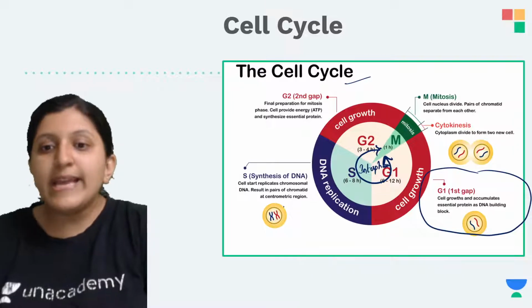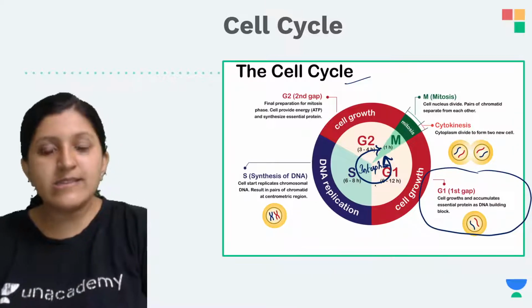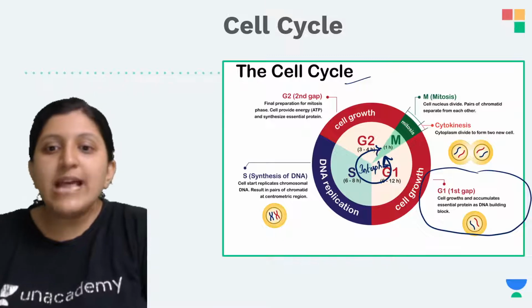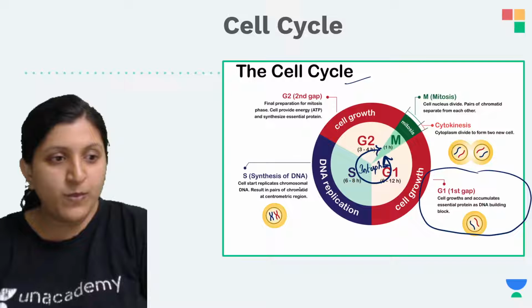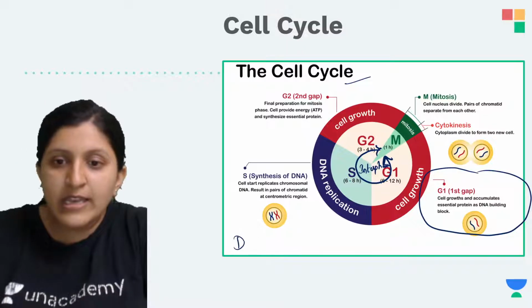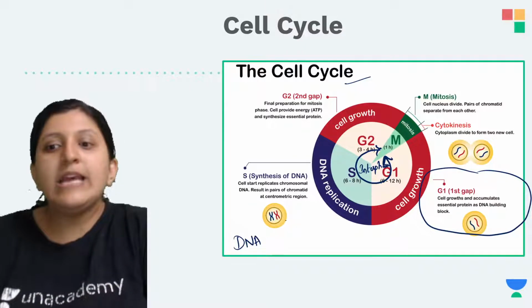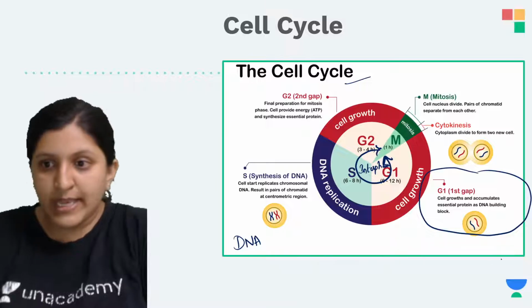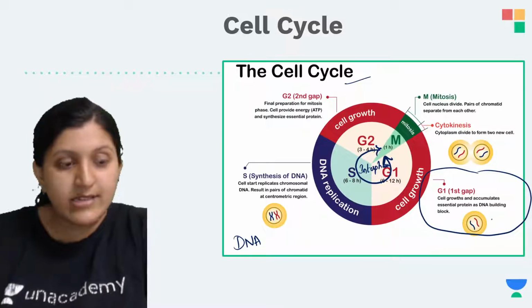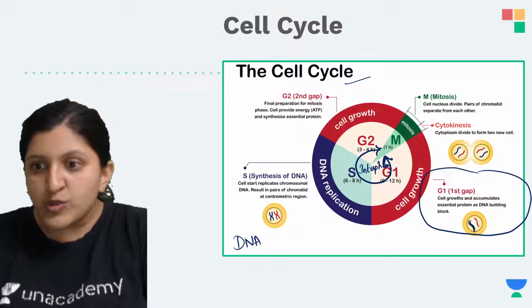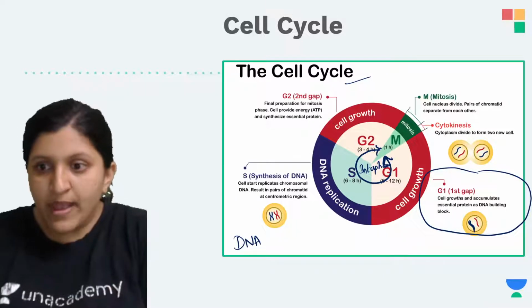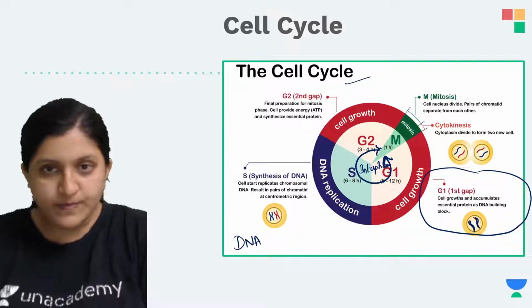Next in the S phase, that is synthesis of DNA, the cell starts to replicate the chromosomal DNA. Whatever DNA was there is actually getting replicated. Earlier you can clearly see in this picture, this is one chromosome, and this is one chromosome.